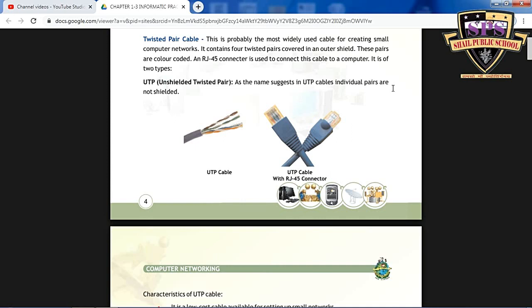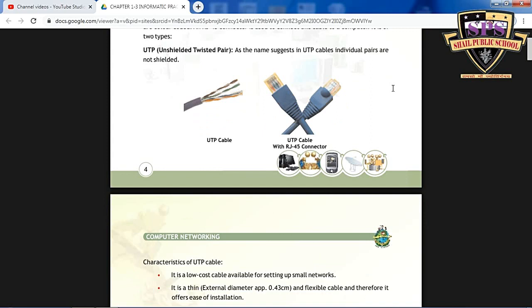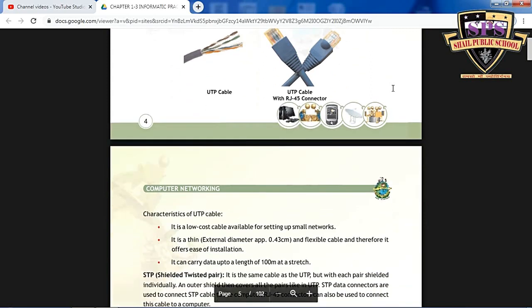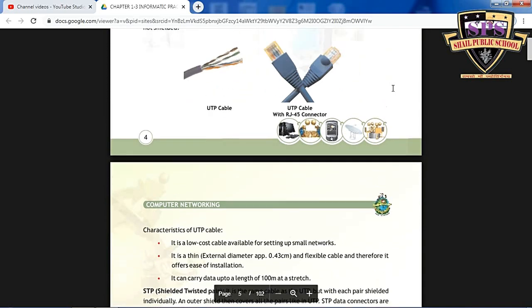You can see the UTP cable with RJ45 connector, and a number of twisted pair color combinations are there: brown white, green white, blue white and orange white. Okay, so these pairs are color coded, and the RJ45 connector is used to connect this cable to the computer. The twisted pair cable is of two types: first is unshielded and second one is shielded.